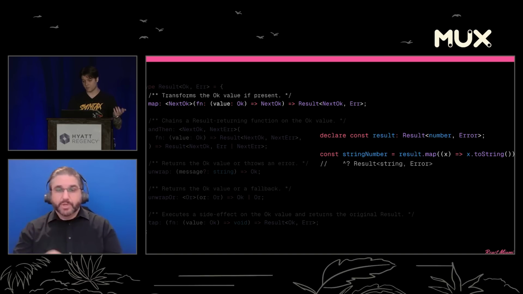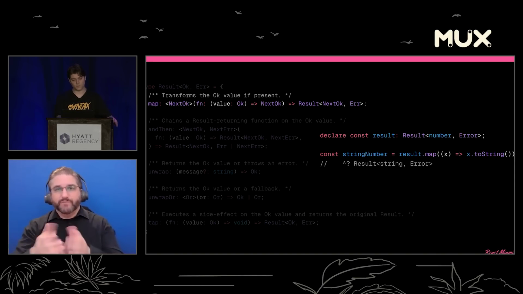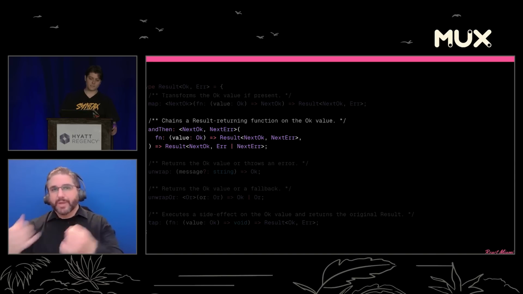We want to transform it to a string. We just say result.map, pass our function in to convert it to a string, and we end up with a result string error.